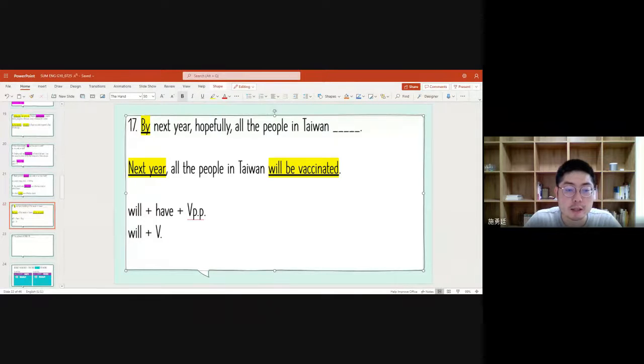All right, it's quite the same rule as the past perfect. We use had PP to say something that already happened before, and we use will have PP to tell something that happened a little bit earlier than the future tense. So that's why we will have the one here. Right? So in this case, we make this one into will have been fascinated.